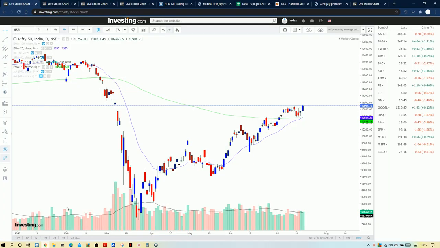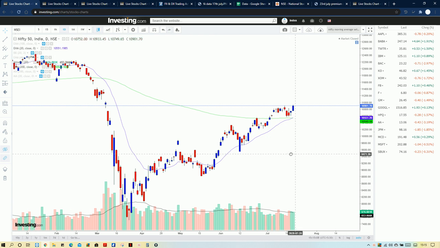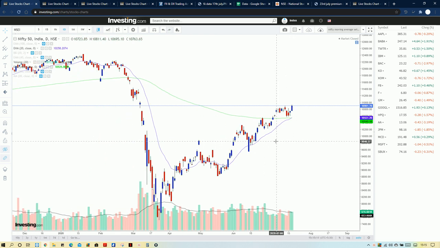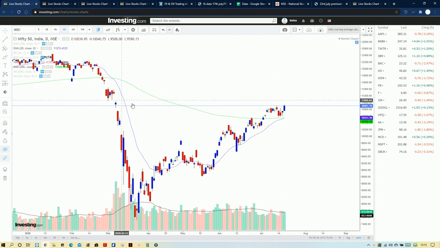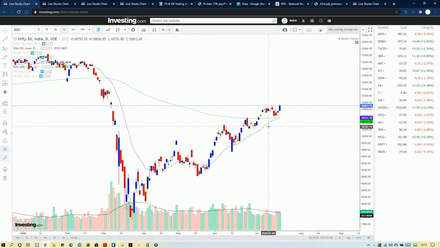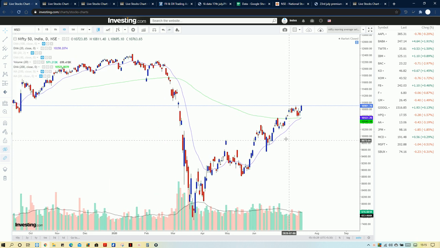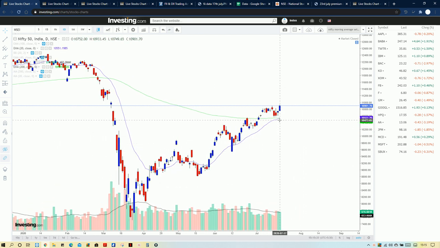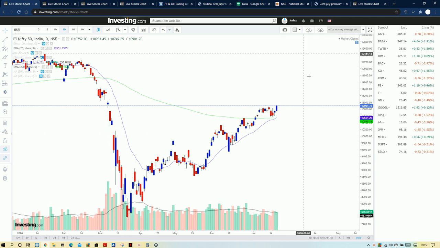Now we move on to our first setup, that is the EMA setup. In this EMA setup we can see that a crossover happened between the 20 EMA and 200 EMA. Usually this is a bullish note. Nifty didn't touch the EMA 200 but it is trading above that and also above EMA 20. Earlier the crossover happened and Nifty broke down, and now Nifty is making a crossover, which is telling us a strong positive note for continuing upside.